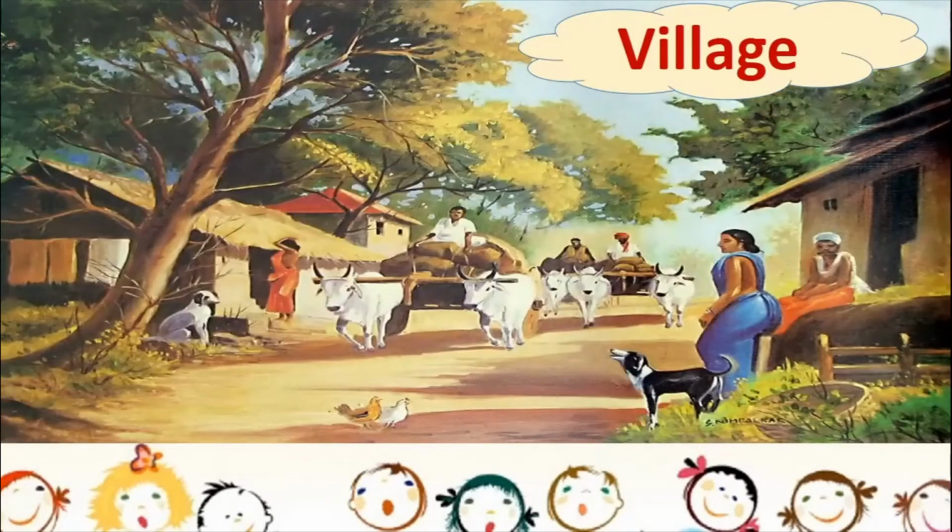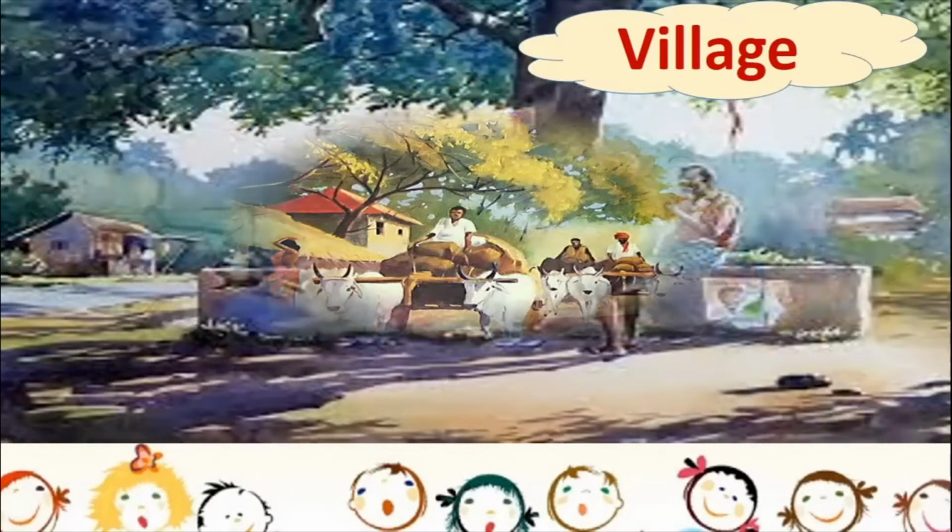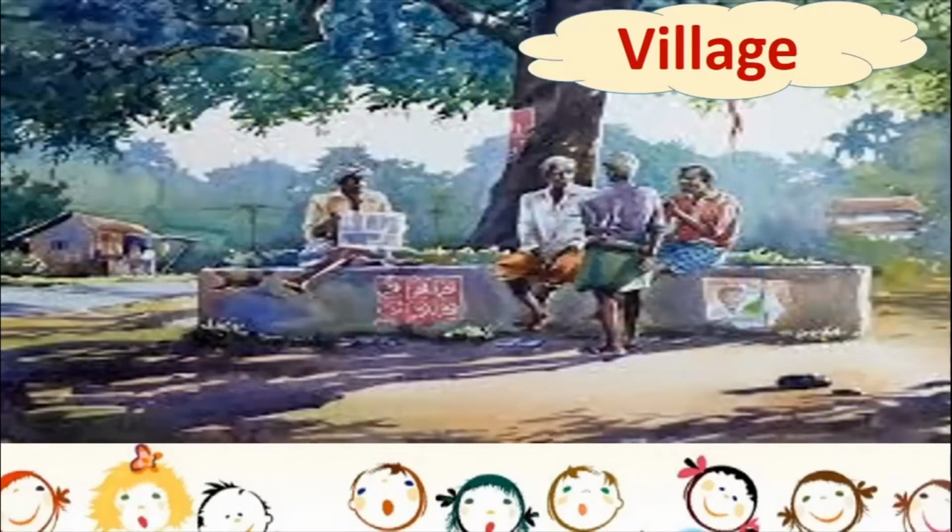See, these are all images of a village. In a village you will be able to see lots of trees, lots of animals, small houses, and generally you will be able to see nature. And you will see the people also are different. People who live in a village are also different from people who live in cities. That is when we see the dresses, etc., you will come to know.